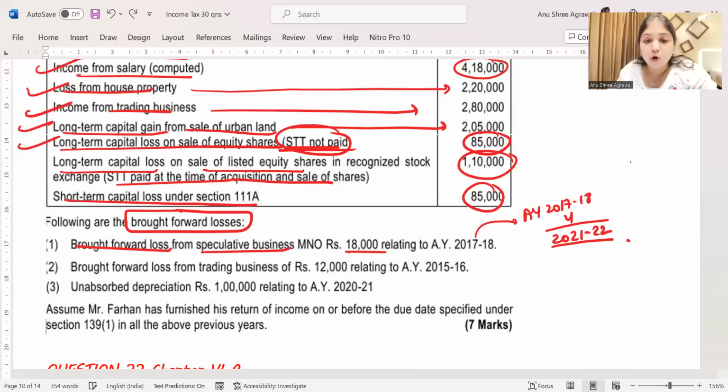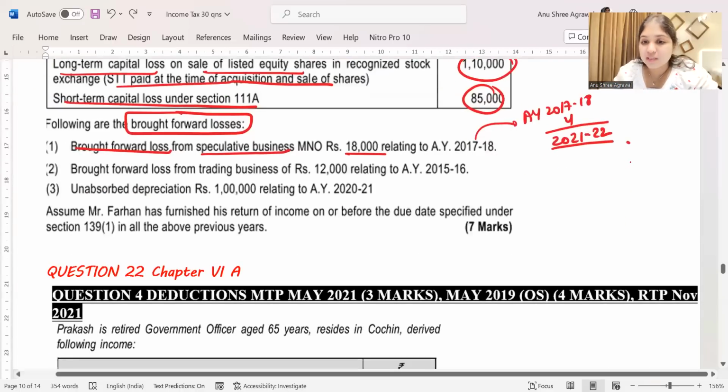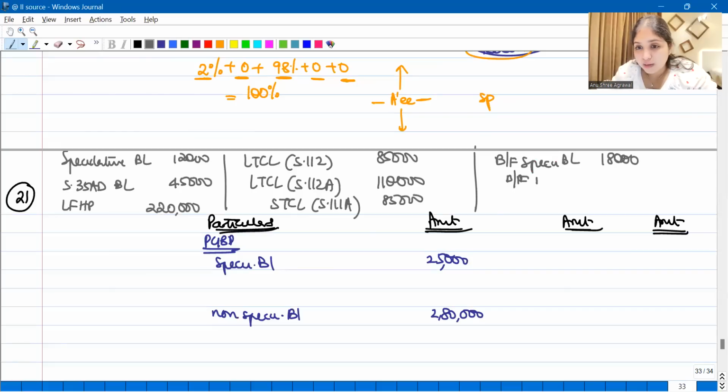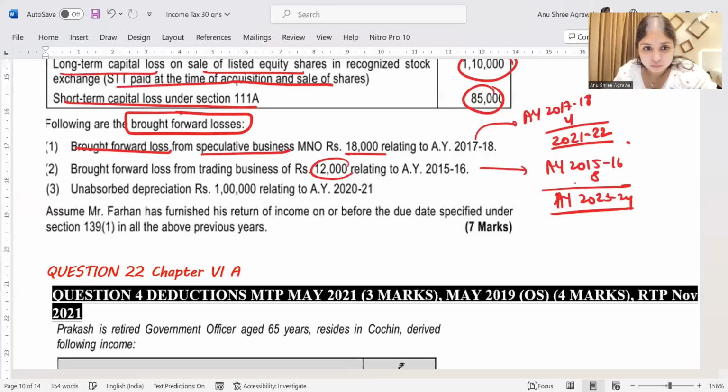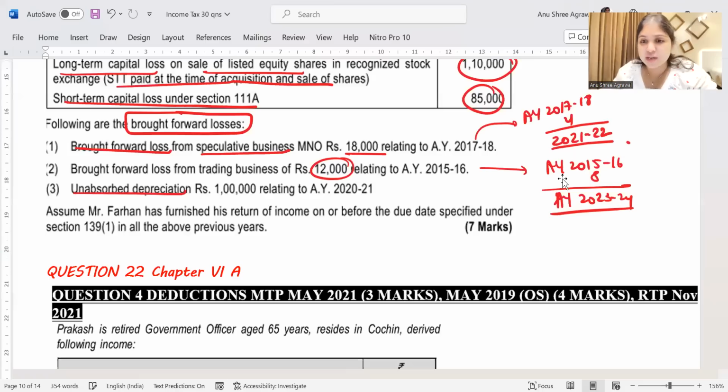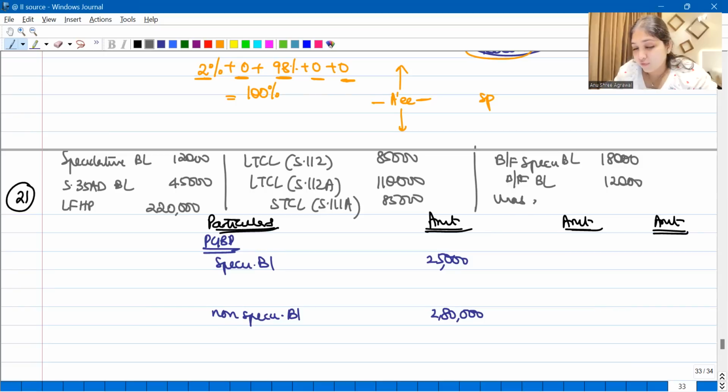Then we have brought forward loss of trading business. Normal business loss has a life of how many years? Normal business loss has a life of 8 years. So 15-16 plus 8, it has life till assessment year 23-24. Right now we're only in 21-22, so this loss is very much alive. We have brought forward normal business loss of 12,000 rupees. And finally, we have unabsorbed depreciation. Does unabsorbed depreciation have any life? No, it has unlimited life. Unabsorbed depreciation, we have 1 lakh rupees.